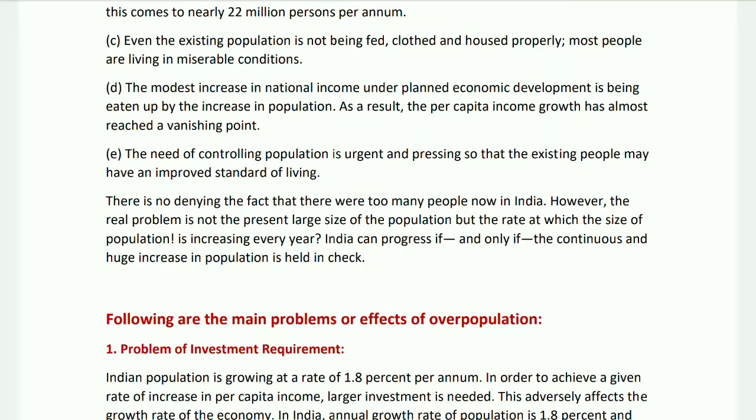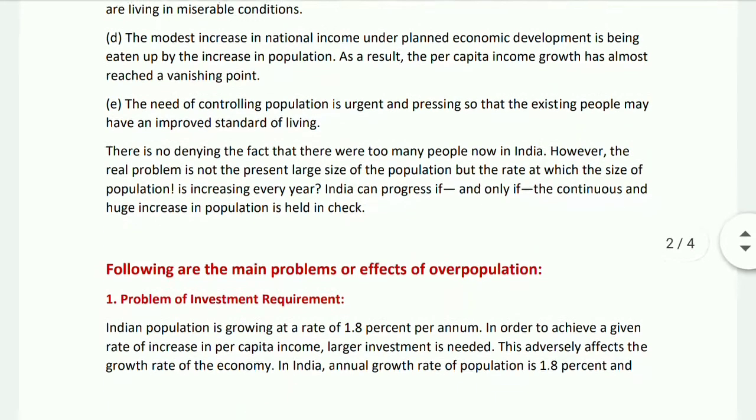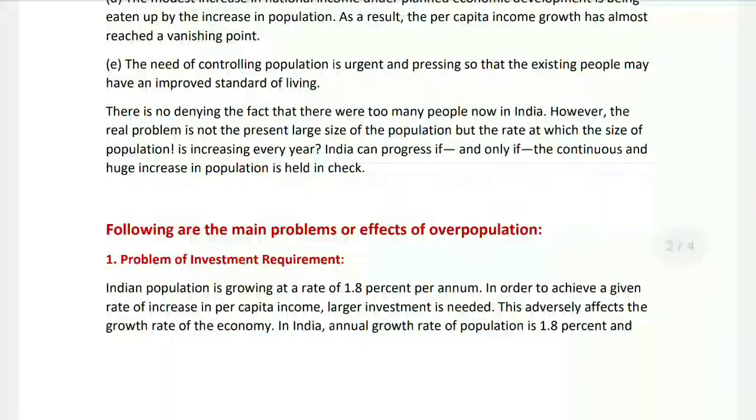The need of controlling population is urgent and pressing so that the existing people may have an improved standard of living. There is no denying the fact that there are too many people now in India. However, the real problem is not the present large size of the population, but the rate at which the size of population is increasing every year. India can progress if and only if the continuous and huge increase in population is held in check.